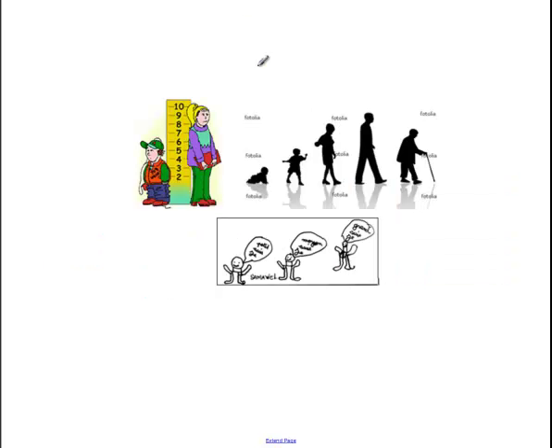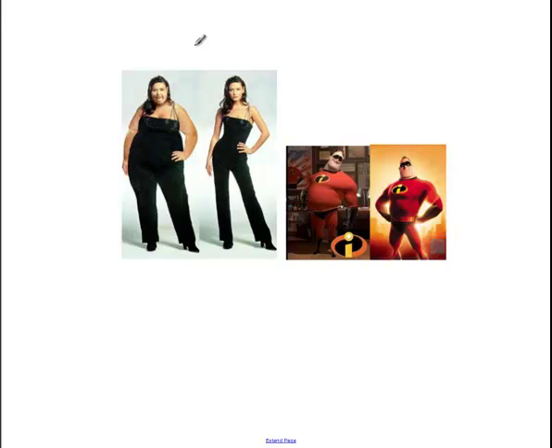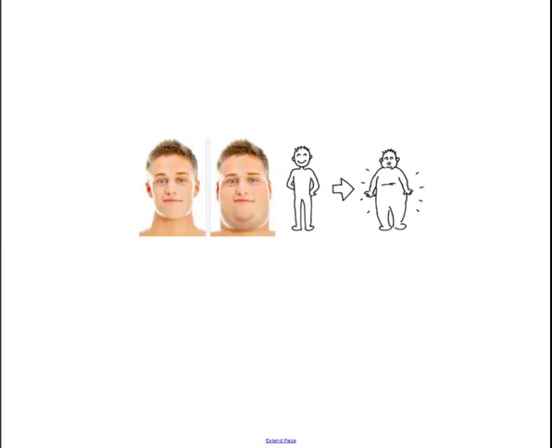The next one, can you tell what's happening in this picture? In these pictures, these people are getting bigger. So this is to grow, which is grandir. This next one here, these people are getting thinner. So to lose weight is maigrir. The opposite of that, to gain weight, is grossir. Remember, our adjective for fat comes from the same root, grossir, to gain weight.